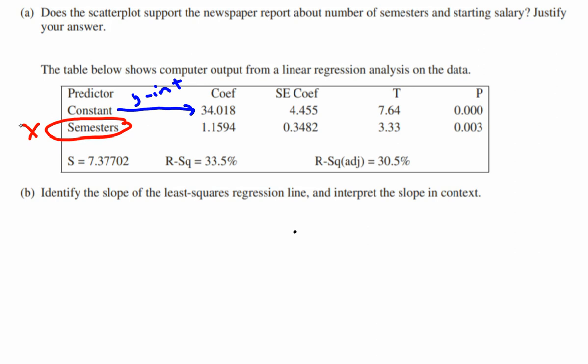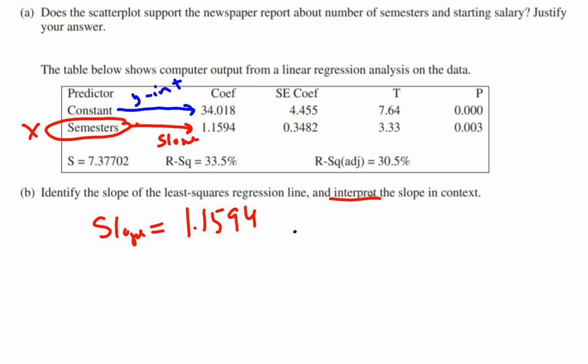So if you were to look at a different problem, you wouldn't see the word semesters here. You'd see a different word depending on what the explanatory variable was. And next to that is the slope. So part B, identify the slope of the least squares regression line. So we can say that the slope is equal to 1.1594, and then interpret it.